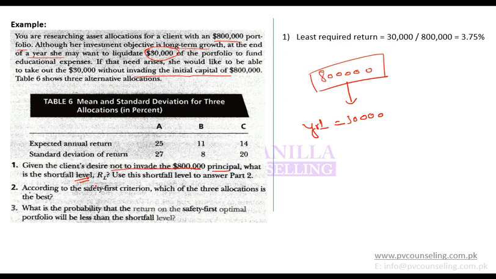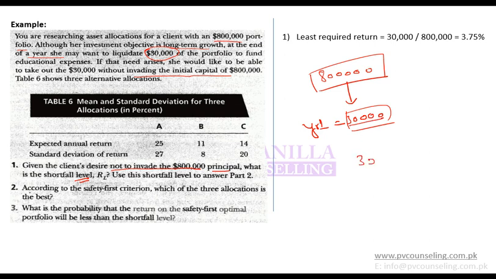Shortfall level means your minimum required return, that is, how much return it should at least make in order not to invade this capital. So in year 1 she wants to liquidate 30,000 and she does not want this 800,000 to decrease. So that means she wants to generate at least 30,000 of return.